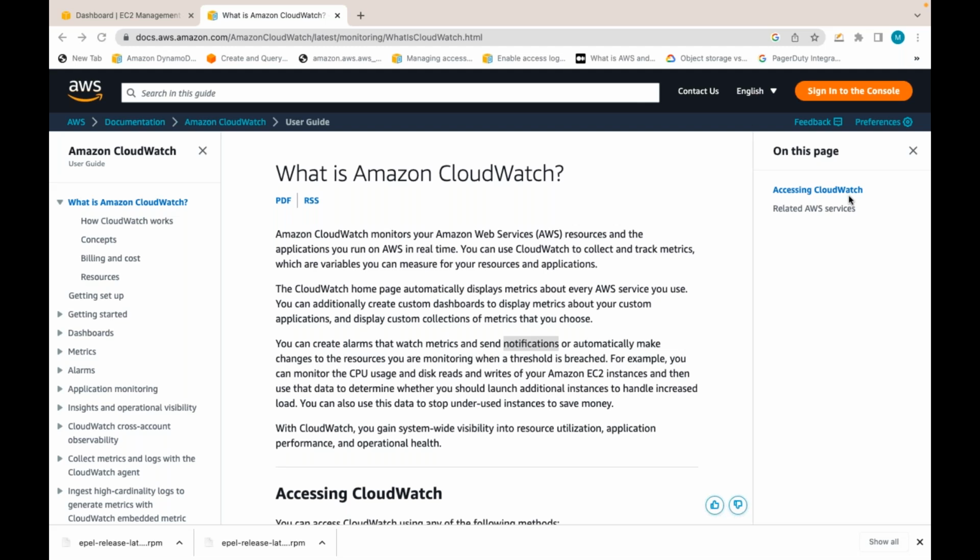So metrics is basically data collected by CloudWatch, kind of a CPU metric, memory metric, disk metric, load balancer metrics, RDS metrics, EBS metrics, S3 metrics, like that. Metrics are basically information about the hardware, like CPU, memory, or they can be software metrics like RDS metrics, S3 metrics, Lambda metrics.